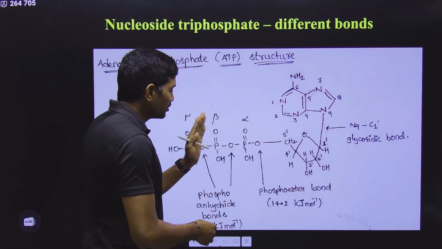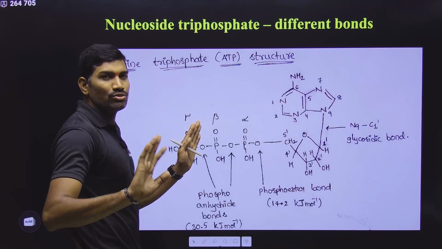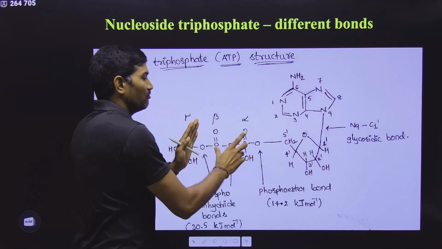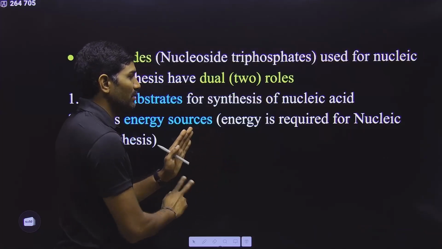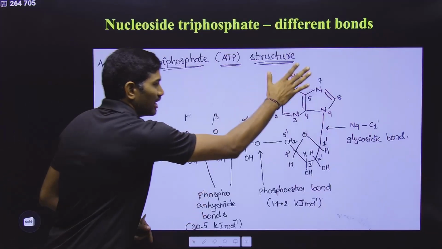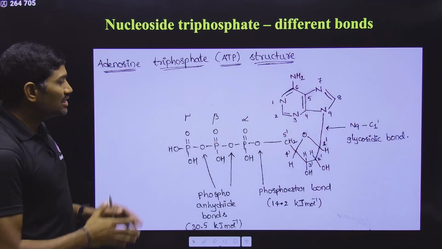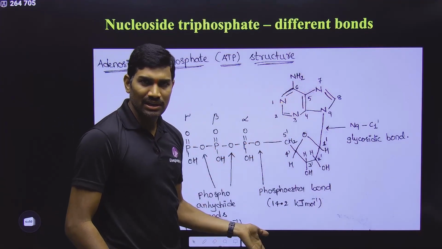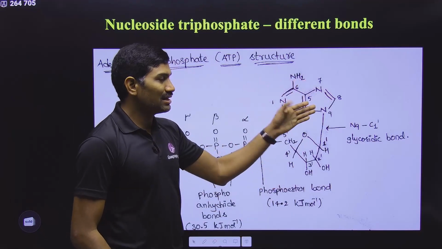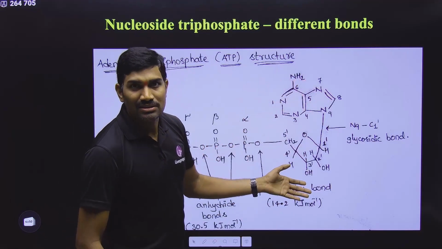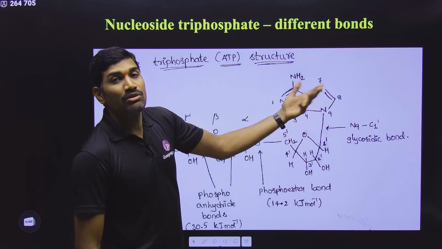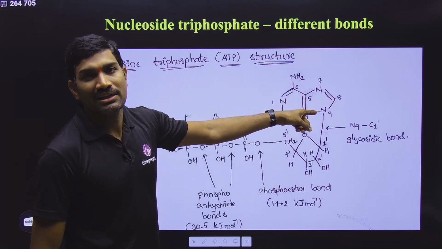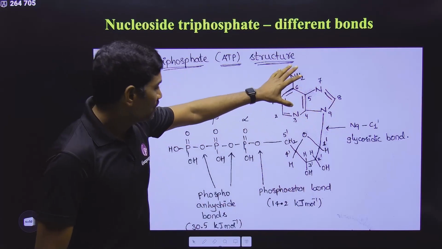Anything you can say. Suppose up to 2 phosphates you are saying. Now better don't use the adenylic acid term. We will go with specificity. Adenine plus ribose is adenosine with 2 phosphates, so adenosine diphosphate. And then if you are talking with 3 phosphates, adenosine triphosphate. In this way names we are writing. So please understand these names. In this way, instead of adenine, if guanine comes, what is the name? If cytosine comes, what is the name? If uracil comes, what is the name? So in all these cases, ribose is there. Suppose you are talking with respect to DNA, then instead of ribose you need to add deoxyribose, and you cannot use uracil here, you need to use thymine here. So in this way names.